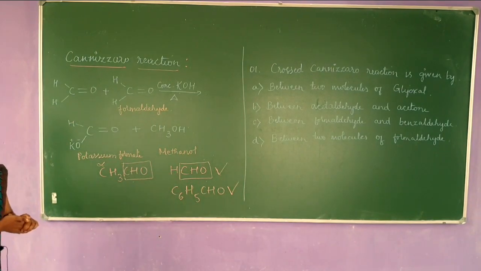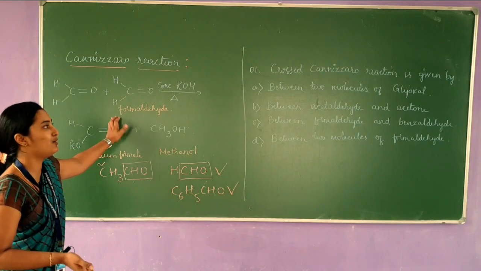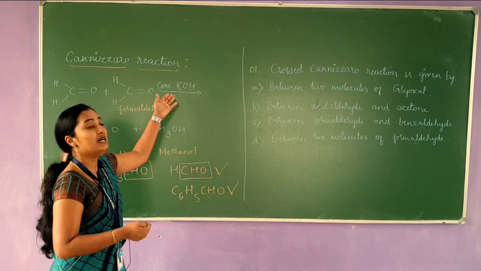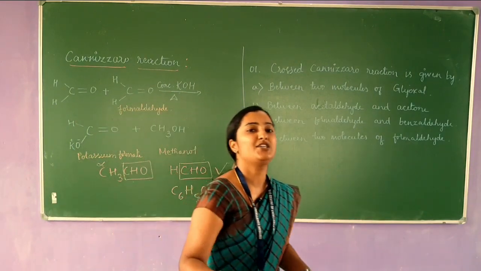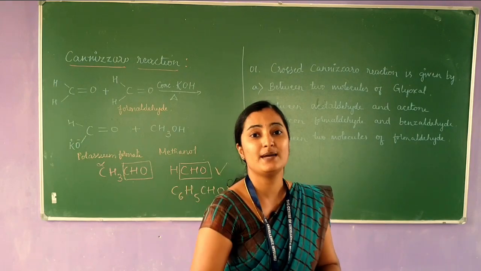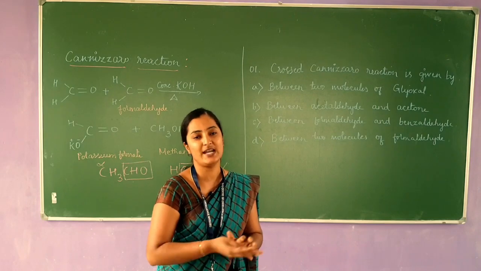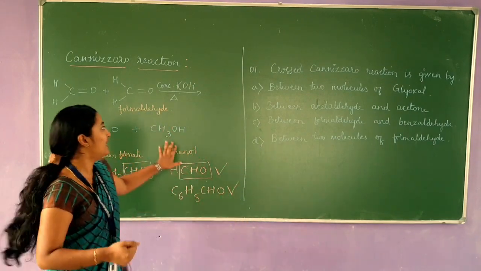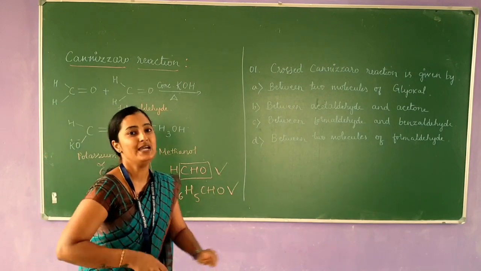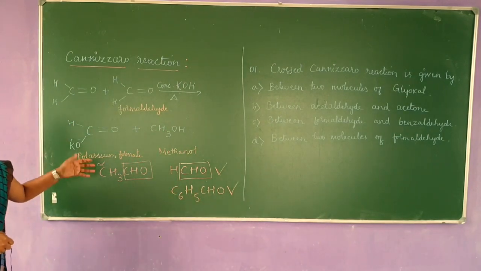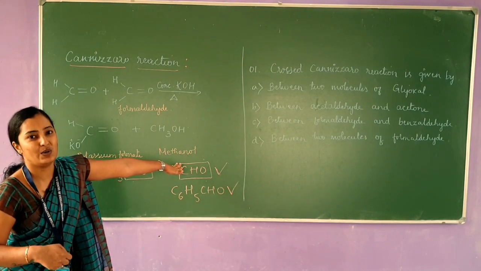Here, 2 units of formaldehyde undergo reaction in a concentrated basic medium. For example, you can consider potassium hydroxide, sodium hydroxide, and aqueous sodium carbonate as well. The reaction is also accompanied by heating, so that it forms a salt of a carboxylic acid as well as an alcohol.